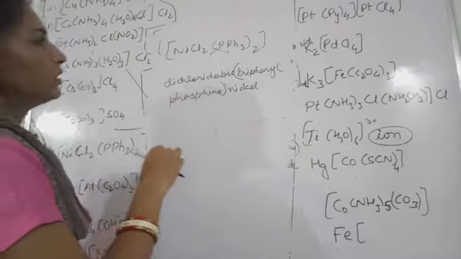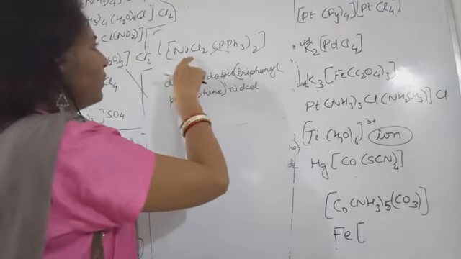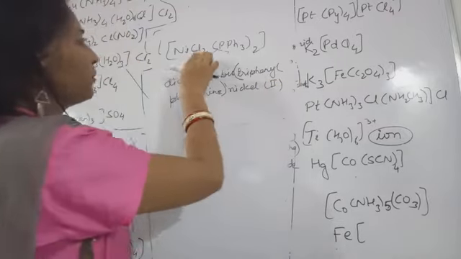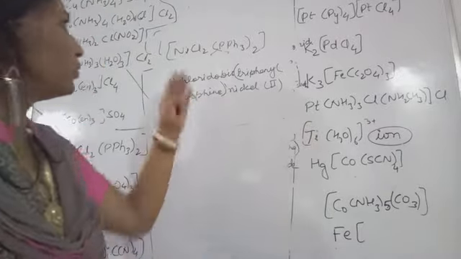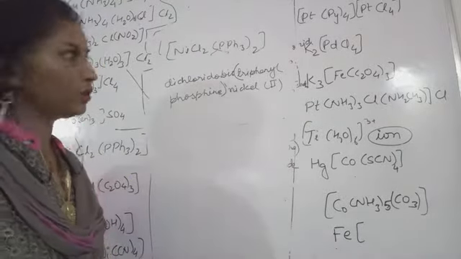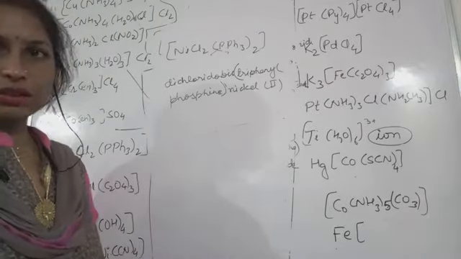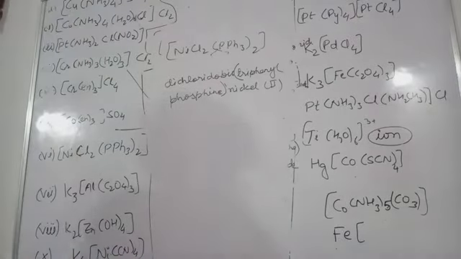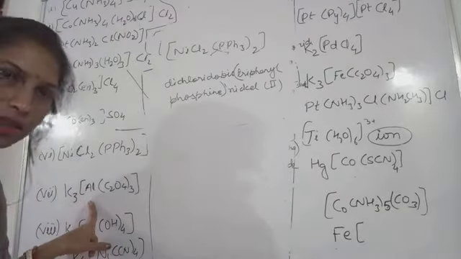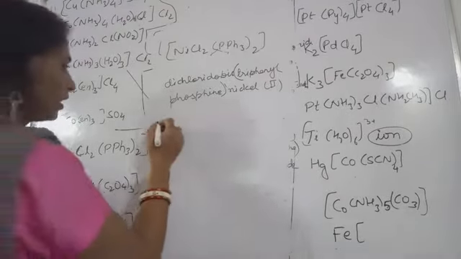Okay, so the oxidation state will be what? 2. So nickel 2. That is based on this chloride. 2 minus, 2 charge, so plus 2 charge will be present on them. Okay, so next, I hope you understood. Now next is this. Can you see this? This is what I am writing here.